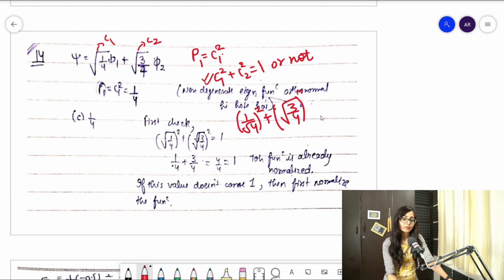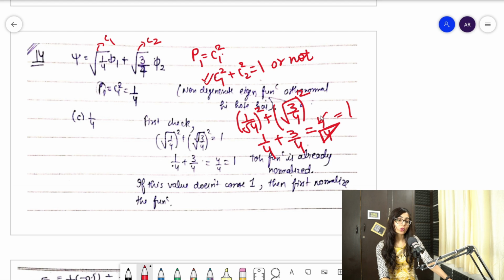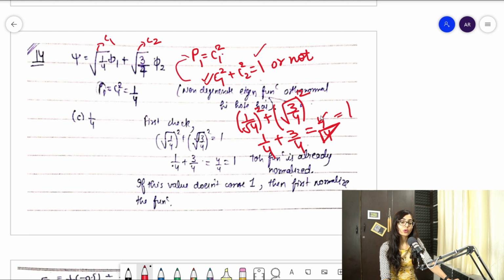So now this 1 by root 4 square will become 1 by 4, and root 3 by 4 square will become 3 by 4, and it would be equal to 4 by 4, clear, and it would be equal to 1. Guys, clear? So it would be 1, so this condition is satisfied. Now I can go to this formula, that P1 is equal to C1 square.